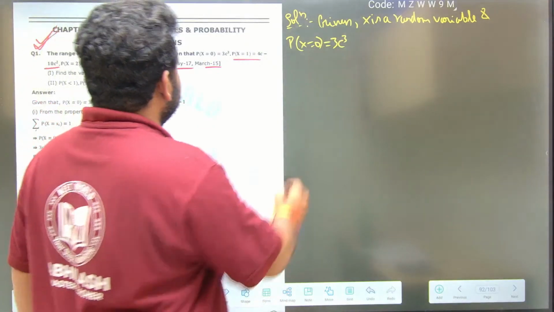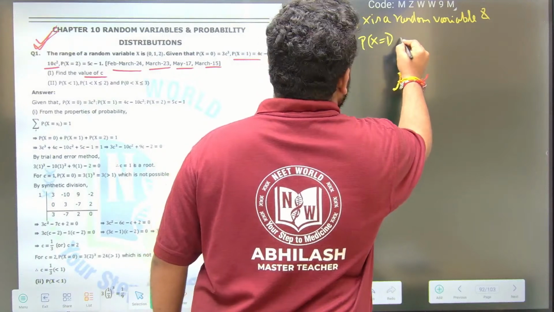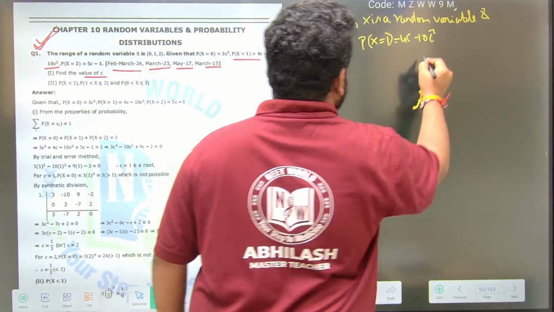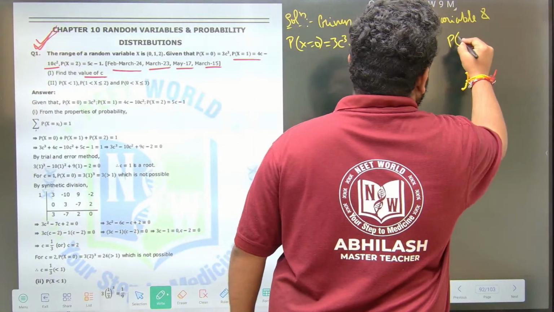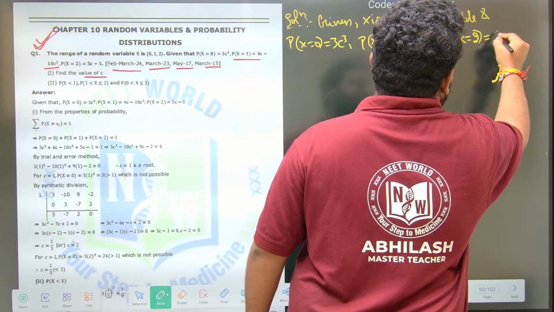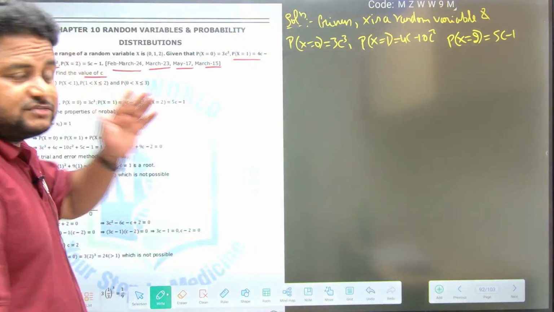Next, p of x is equal to 1 is 4c minus 10c square. Now p of x is equal to 2 is 5c minus 1. This is what you have, 5c minus 1. Now let us form the table for this.